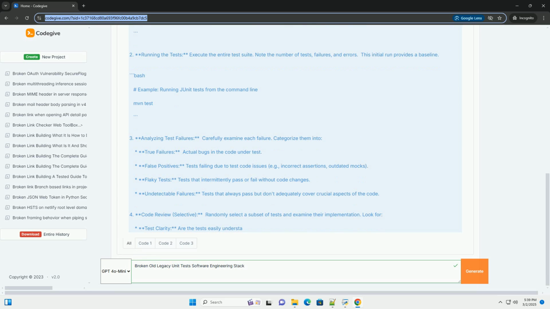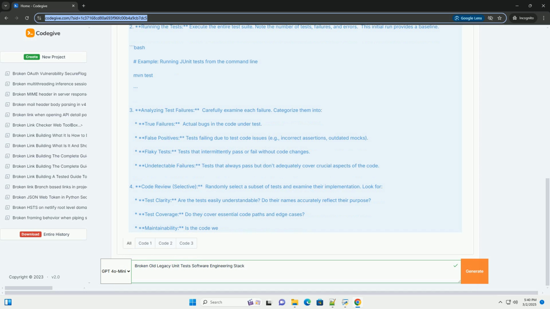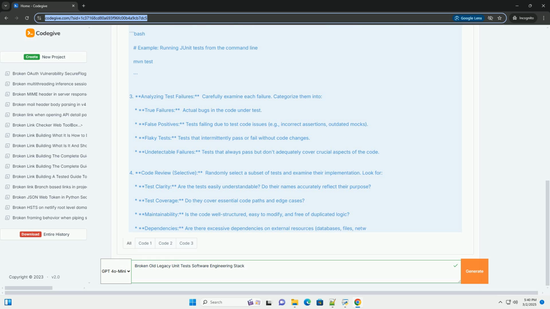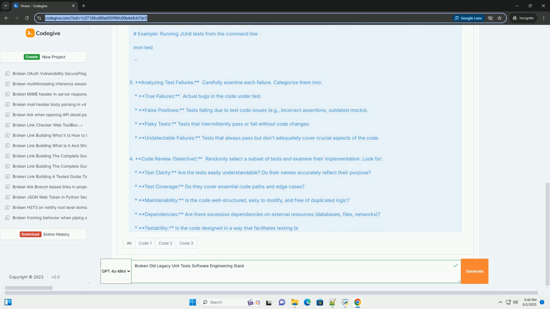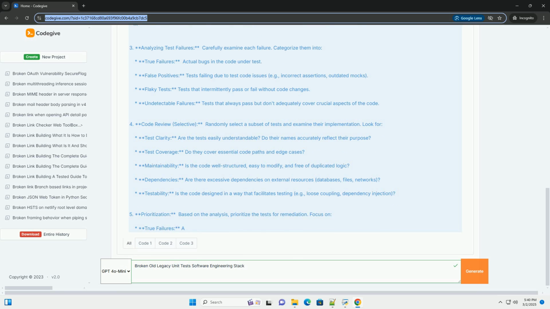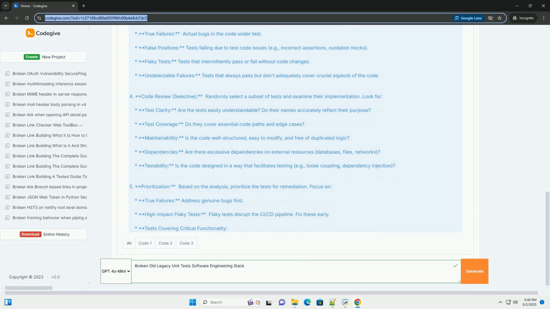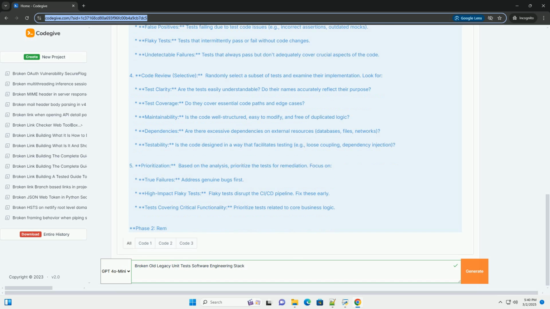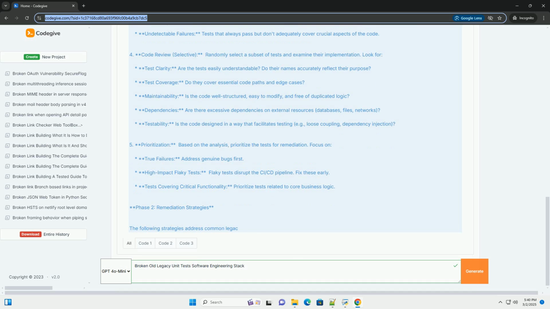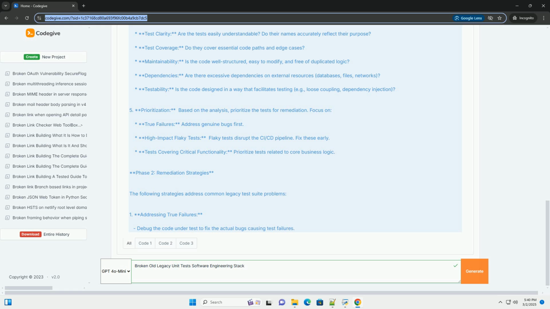Phase 1: Assessment and Prioritization. Before diving into code changes, a thorough assessment is crucial. This involves: 1. Identifying the technology stack. Determine the testing framework (JUnit, NUnit, pytest, etc.), assertion library, mocking framework, and build system used. Understanding the tools is the first step towards effective remediation.